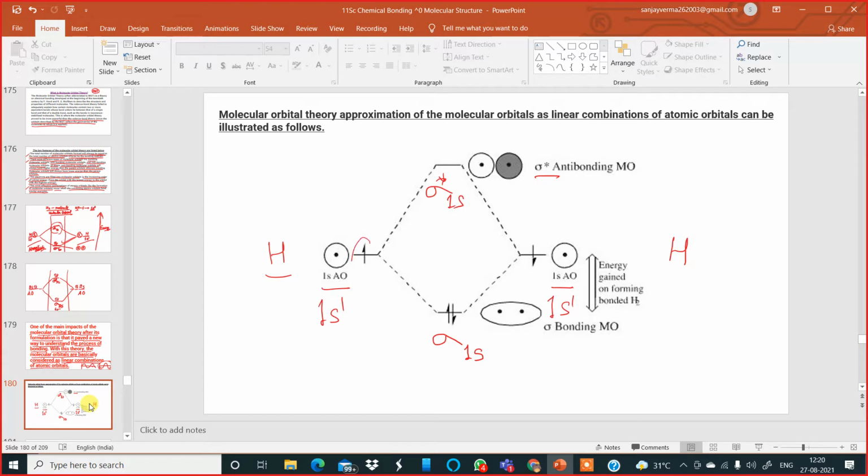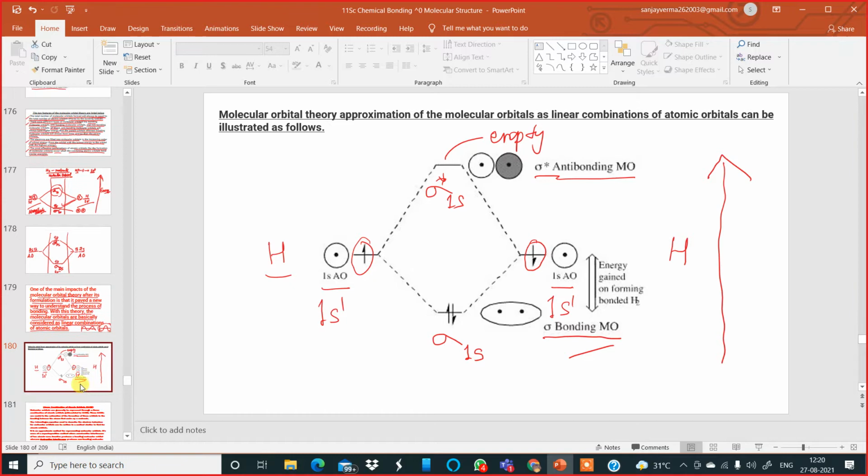Now when these two electrons combine, they will come together and fill the bonding molecular orbital first, keeping this empty, because there are no electrons available to fill the anti-bonding molecular orbitals. And we know as we move from bonding to anti-bonding, the energy is increasing. This I will come to, the increasing energy, after some time. Now moving to the next slide for today.